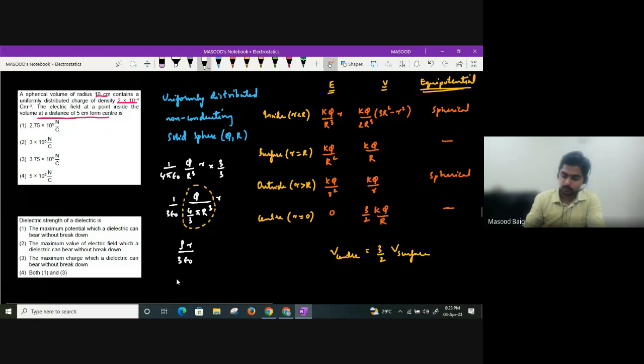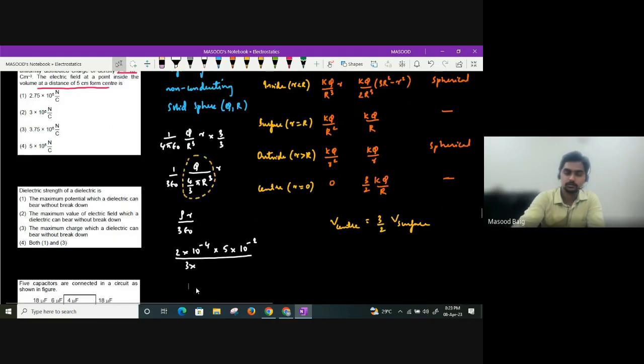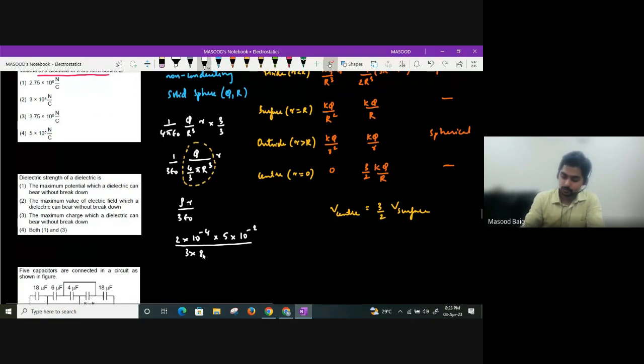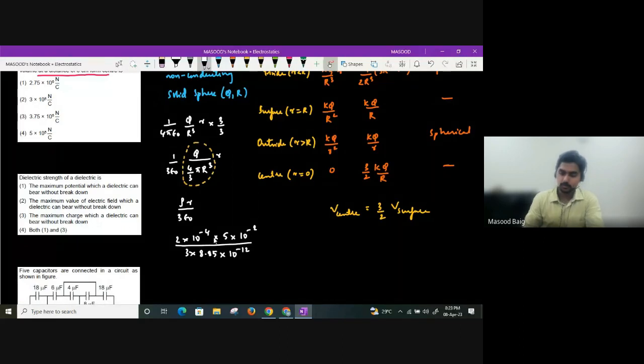So rho value is given as 2 into 10 power minus 4. Distance is given as 5 centimeters. So I can write 5 into 10 power minus 2 divided by 3 into epsilon naught. Epsilon naught value, as you all know, is 8.85 into 10 power minus 12. So 2 5s are 10, you will get this near about 10 power minus 5.